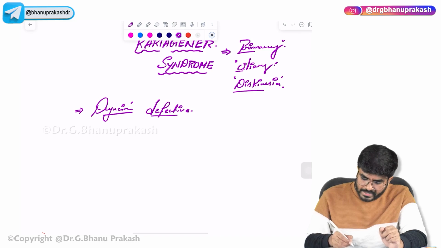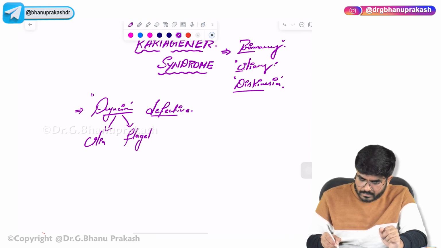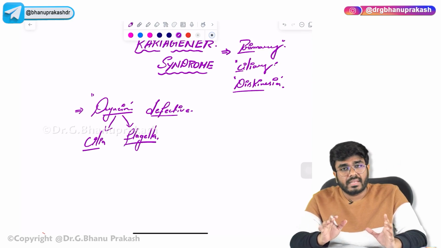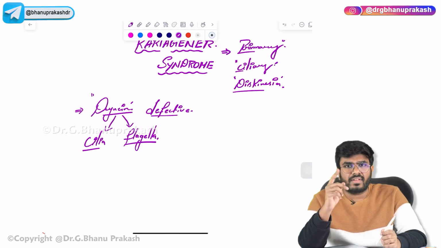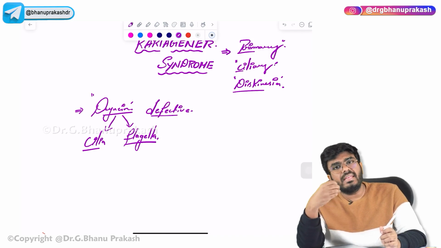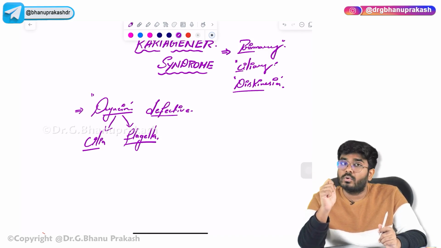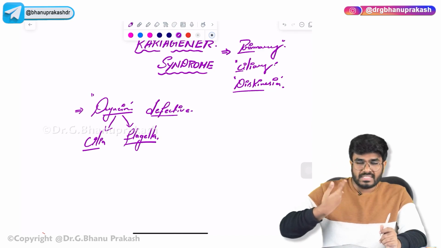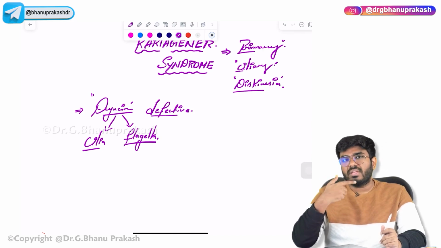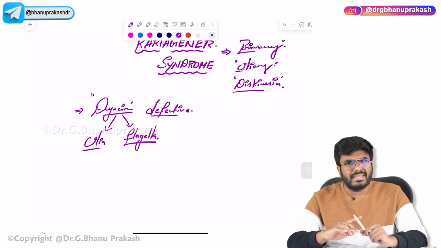So normally this dynein, where is it present? It is present in cilia and flagella. It's a protein which helps in the beating of the cilia and flagella. Now the dynein is not present. If dynein is not there, do you think cilia are going to beat? No, the cilia are not going to beat and the flagella are not going to beat. So when the cilia are not beating, do you think whatever mucus is getting produced in the respiratory tract is going to be properly cleared away?